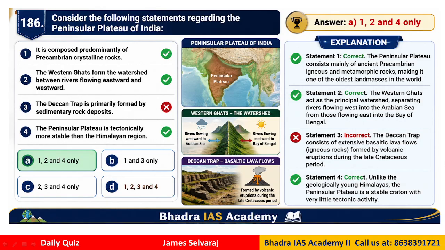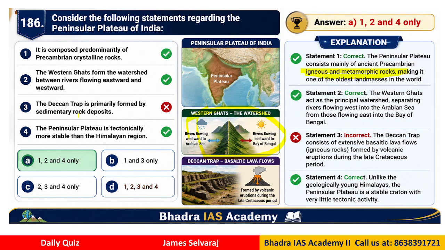Okay, question number 186. Consider the statements regarding the peninsular plateau of India. It is composed of predominantly the Precambrian crystalline rocks, otherwise what we can call igneous and metamorphic rocks. Is this correct? Second option, the Western Ghats form the watershed between rivers that are flowing eastward and westward. If you can see the diagram here, rivers flowing eastward and westward. So they are in a way separated by the Western Ghats.